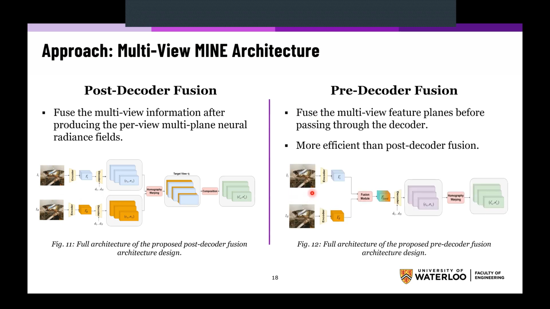Technically, all the images are passed through an encoder to get a feature representation. Then they are all passed to a fusion module, which we will discuss in a bit, to produce a final fused representation of these feature maps. Then the decoder is called only once to get the multi-plane representation, followed by homography warping to get the final multi-plane representation at the end.